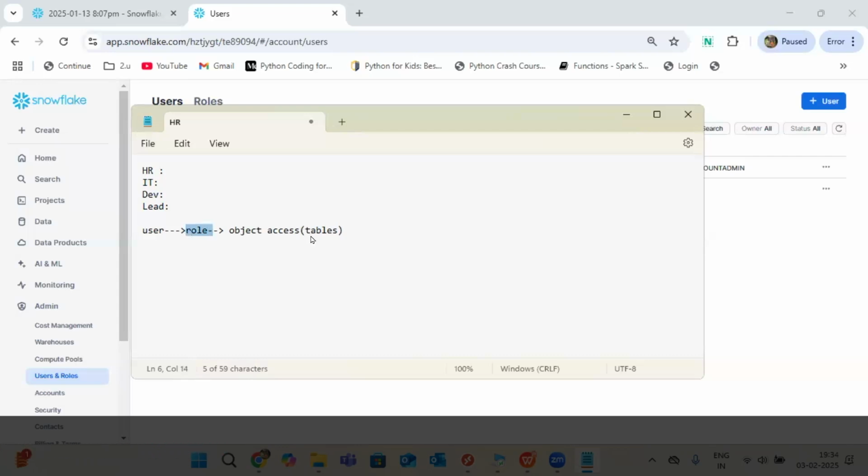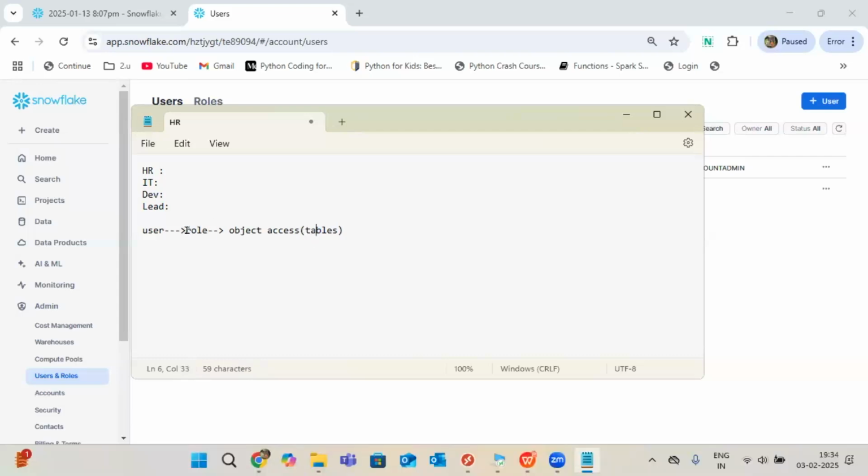If I want to delete the data also, I need deletion privilege. So that will be assigned to the role only. Select is also assigned. Any action I want to perform on a table, a role should have those privileges. So if you are using a role that doesn't have privileges and you are trying to delete, it won't allow. It will say, I don't have access to delete, I cannot do it. It says not authorized. Some message it will throw. 100% it cannot work here without privileges. Whatever limited privileges are provided by the company, only those privileges it will allow the user to use.